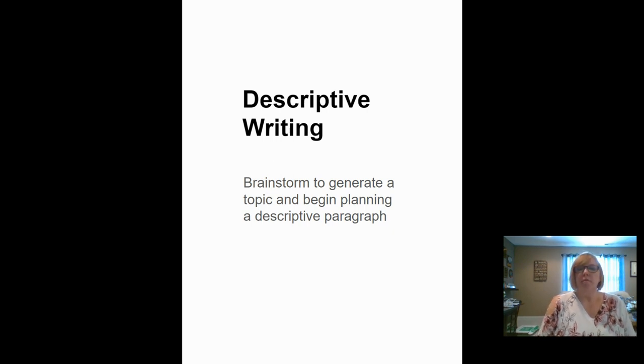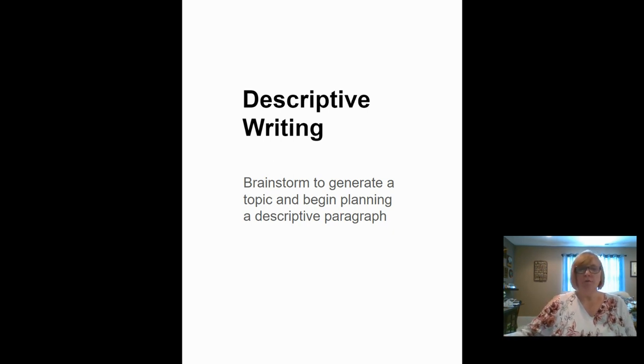This is about descriptive writing. Okay. And it says brainstorm to generate a topic and begin planning a descriptive paragraph. So you can either use a piece of paper, have some paper and a pencil right now, or if your parents were able to print the five senses organizer for you, they can do that as well.